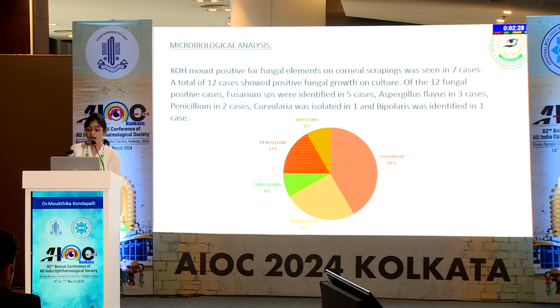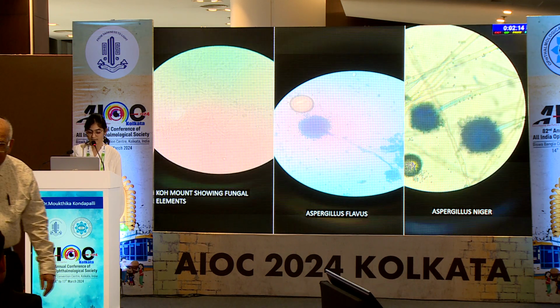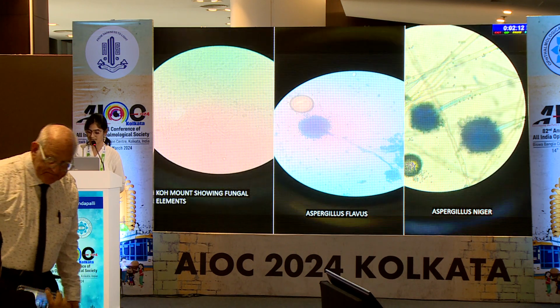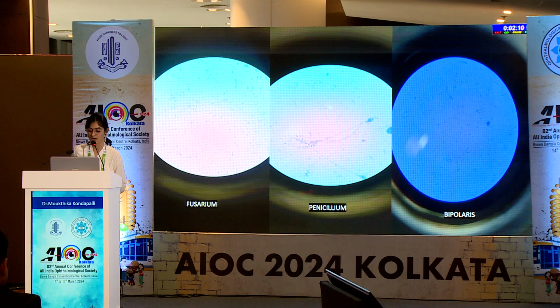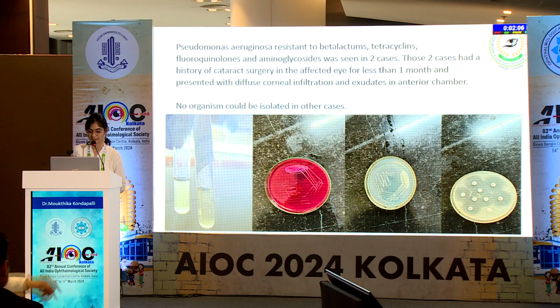Microbiological analysis: out of 20 cases, 12 showed positive fungal growth, out of which 5 are Fusarium, 3 are Aspergillus, 2 are Penicillium, 1 is Curvularia and 1 is Bipolaris. These are the SDA medium showing the growth of the bacteria and fungi, KOH mount showing fungal elements, Aspergillus flavus, Aspergillus niger, Fusarium, Penicillium, Bipolaris highlighted by lactophenol cotton blue stain.